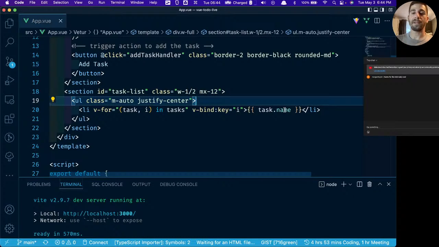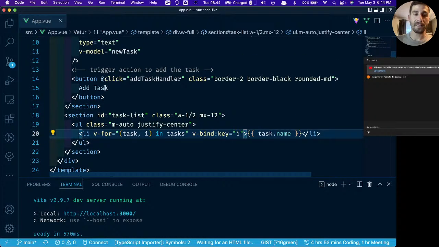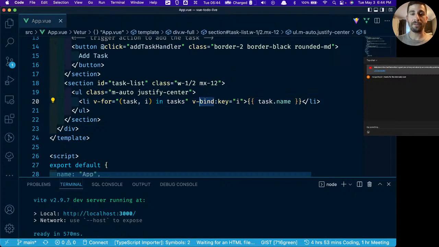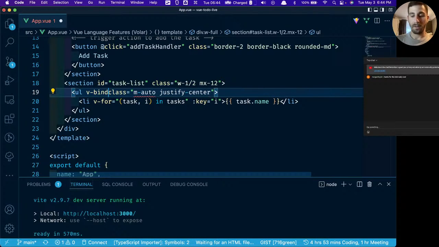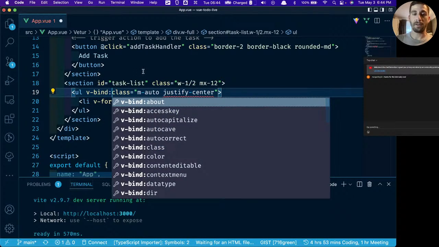The index is going to be different each time because it's going to be the number of the iteration that we're on, or the index of the iteration that we're on. And then we're going to get our task name. Everything will render perfectly. One more thing that's cool about Vue, just like we have this @click shortcut instead of v-on:click, we can get rid of vbind entirely, and as long as this starts with a colon, it's still going to work.